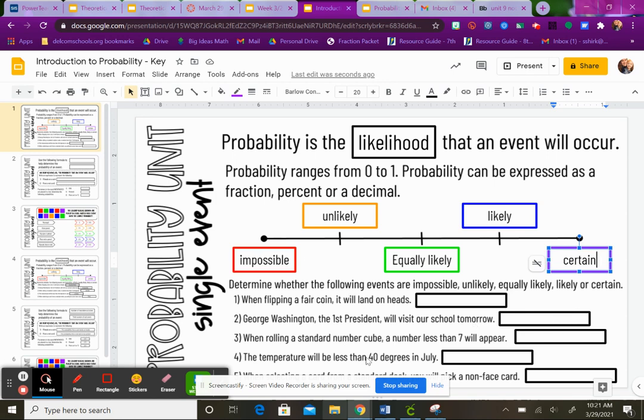And then when rolling a number cube, a number less than 7, well, 1 through 6 are always less than 7, so that's certain. And I'll let you answer those other ones.